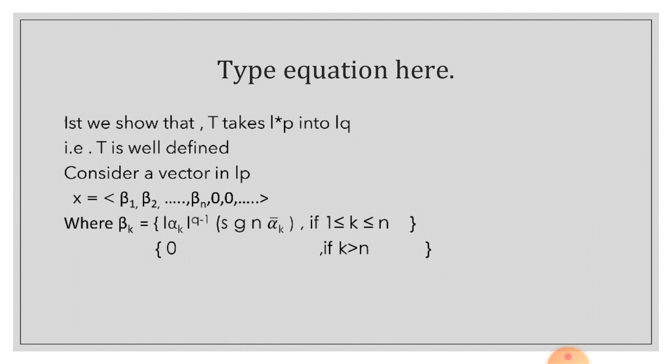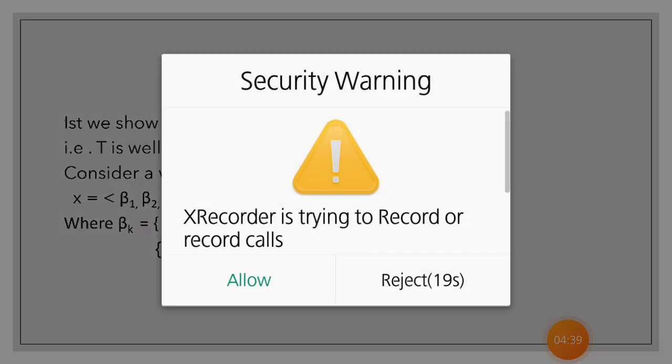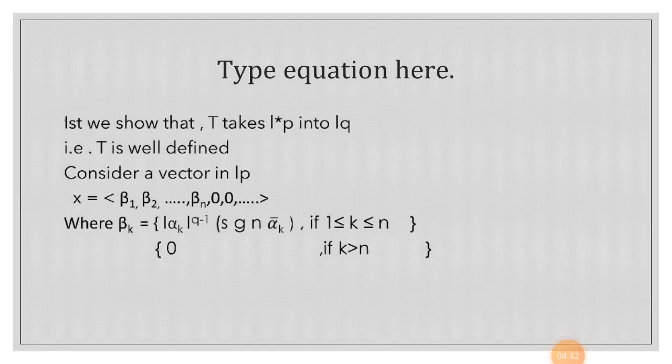times signum of alpha k, that is, mod of alpha k raised to the power q minus 1 times signum conjugate alpha k if k is greater than or equal to 1 and less than or equal to n, and 0 if k is greater than n. Here signum is a bounded function.